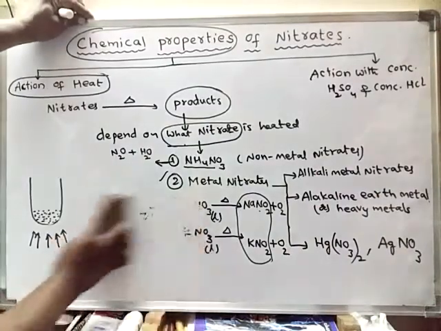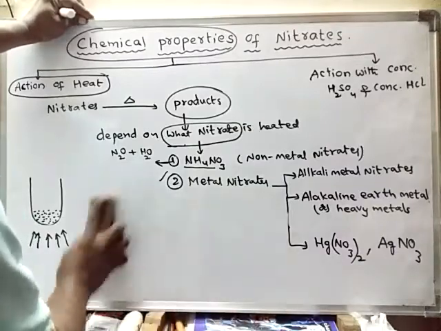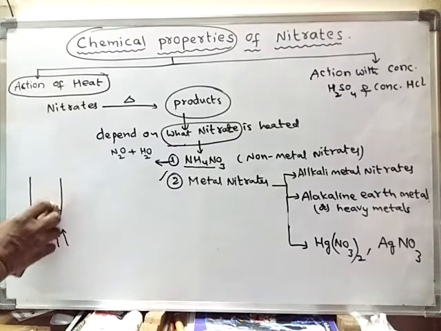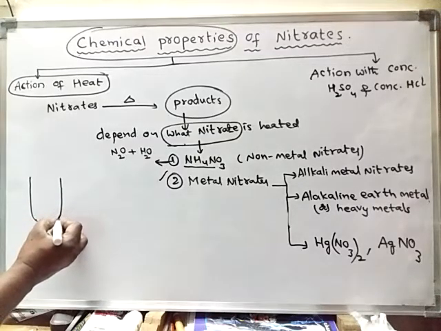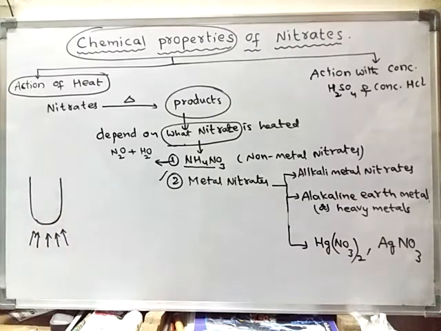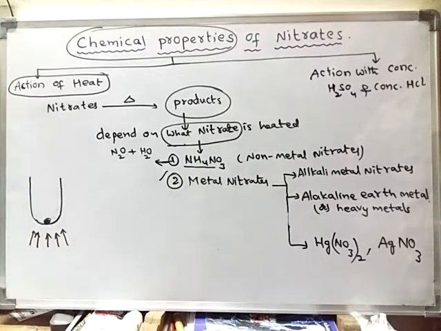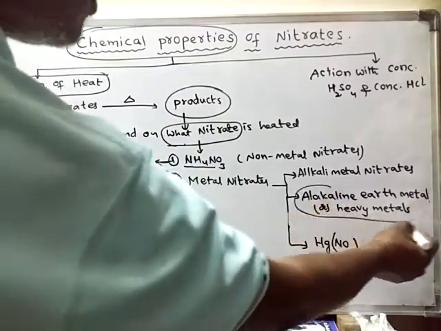So now we will learn about those things: alkaline earth metal nitrates and heavy metal nitrates. Upon heating, if you take a metal nitrate from calcium to copper, which metals come here?